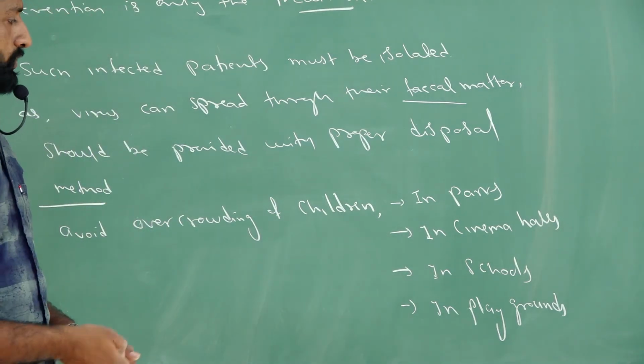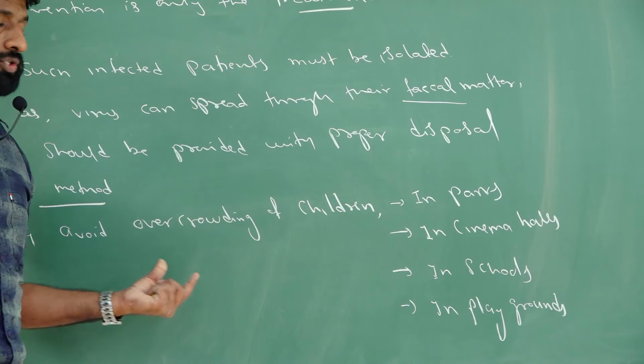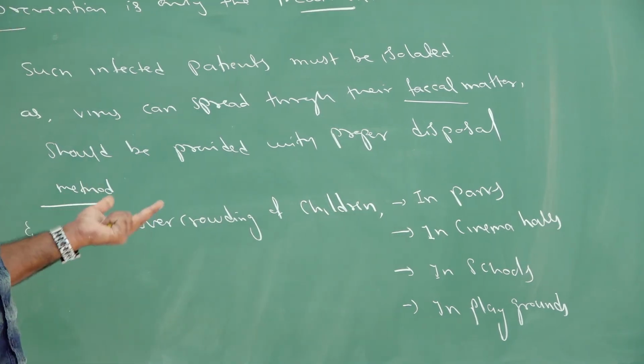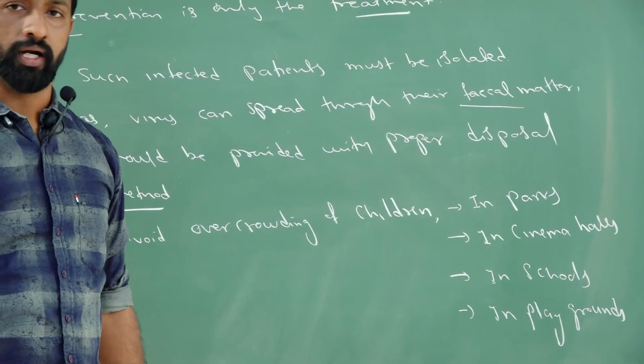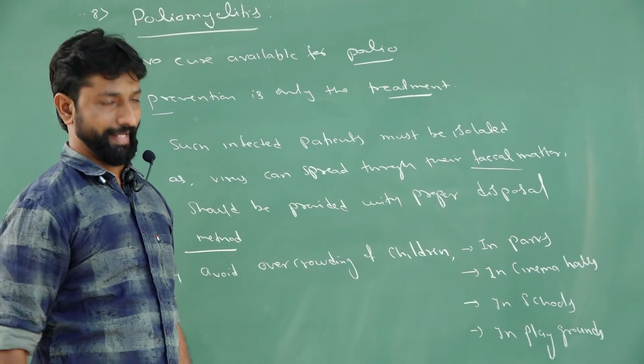So we should avoid overcrowding children in parks, cinema halls, schools, playgrounds, and wherever a crowd is to be expected.